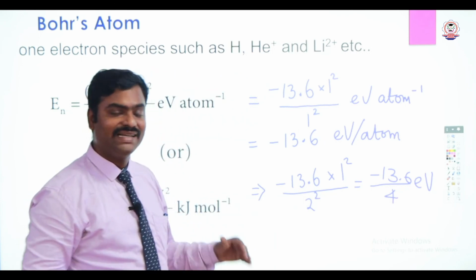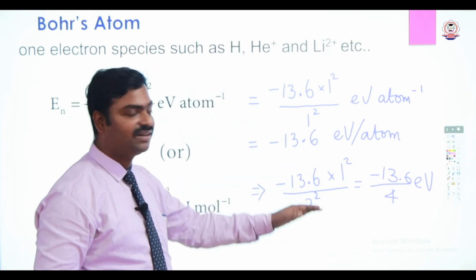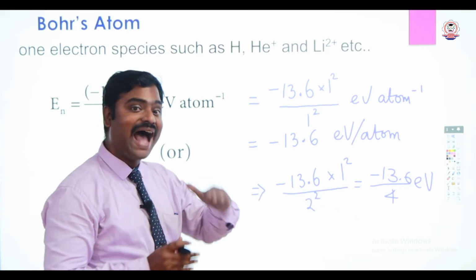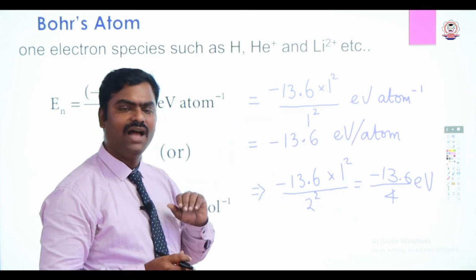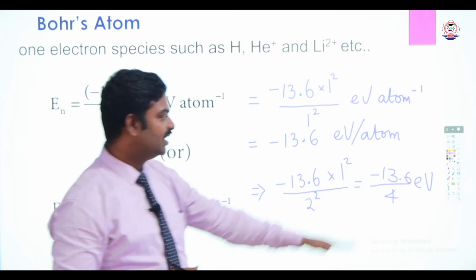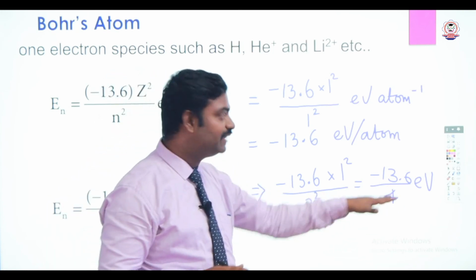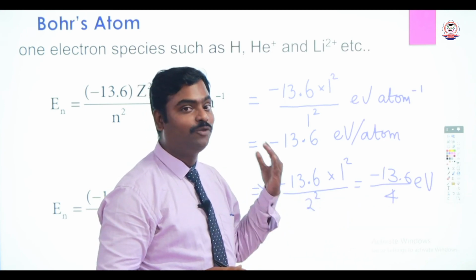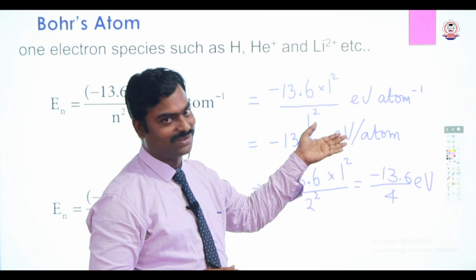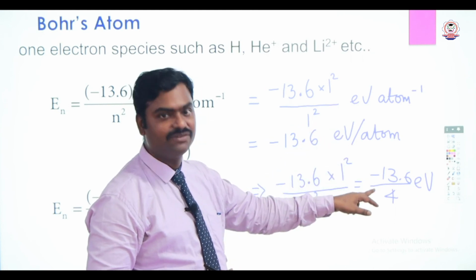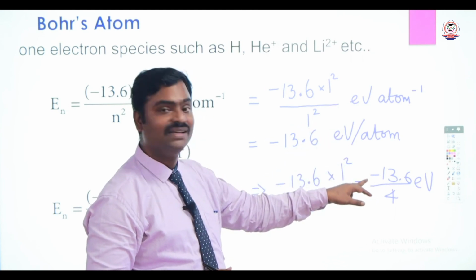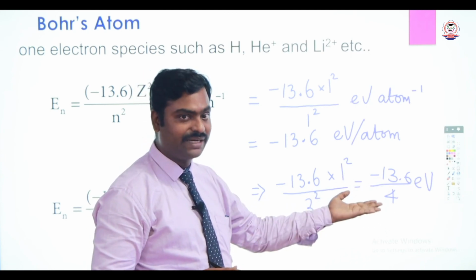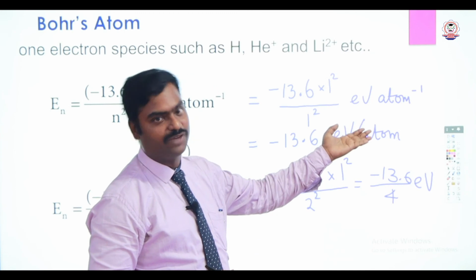If you compare the energy of the first orbit and the second orbit, how am I saying the second is 4 times higher? See, here the second orbit is divided by 4, right? But I am saying the second orbit has 4 times more than the first orbit. Why? It is because of the negative value. Since it has the negative value, this is the higher energy. So the second orbit has higher energy than the first orbit.